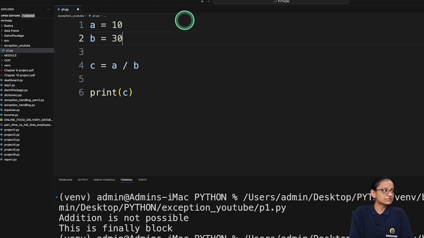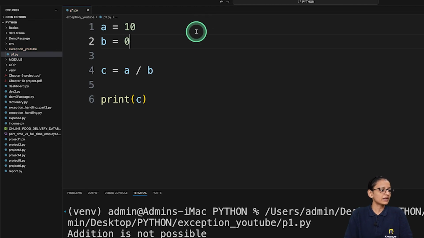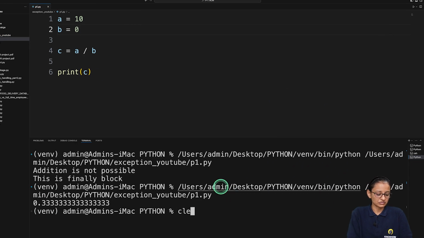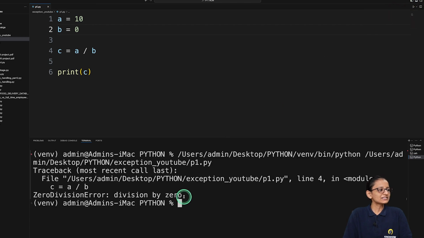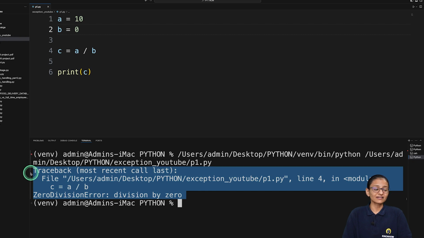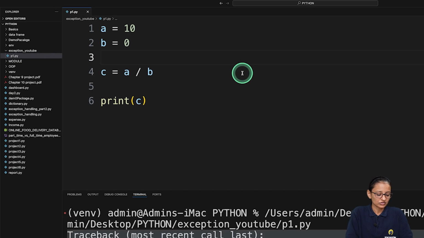But what if I assign 0 inside B and try to perform a division? So let's run it. So you can see that an error occurred and it is not printing a proper user-understandable message. So what I can do is write this formula inside a try block, and I can handle this exception. Which exception? The inbuilt exception, using the except block. So let me write it inside a try block.